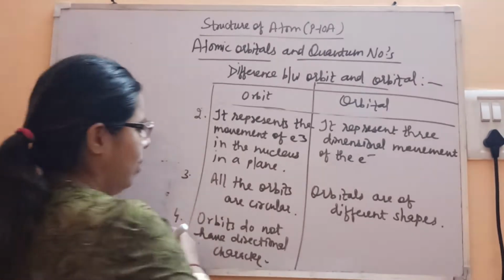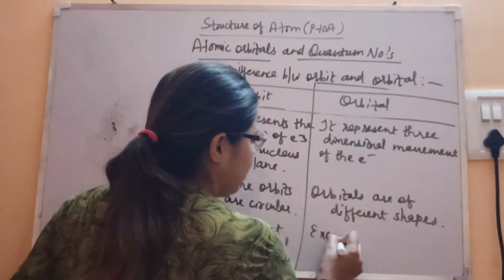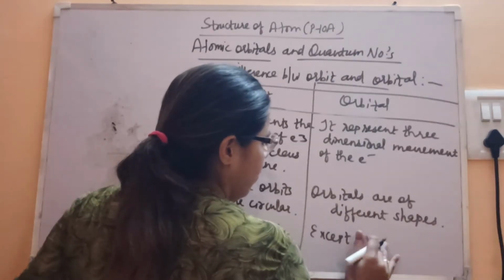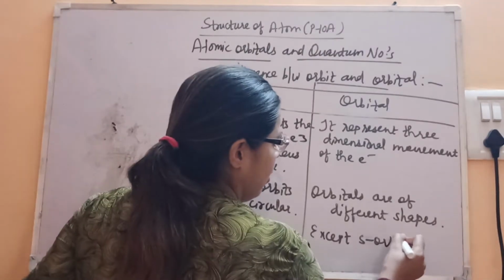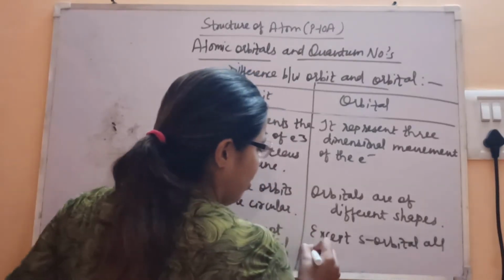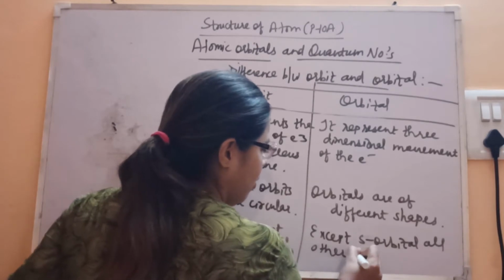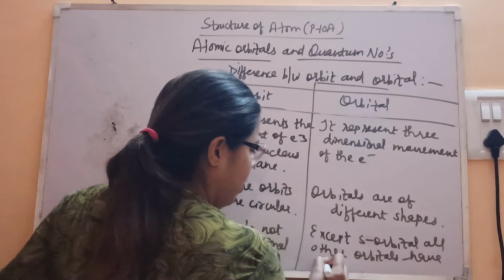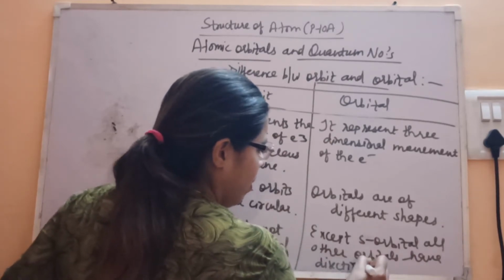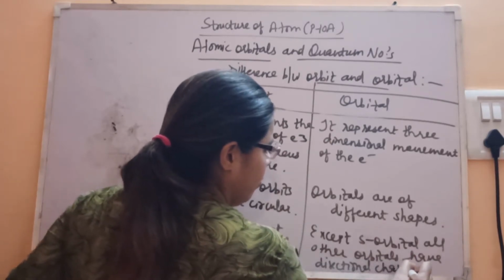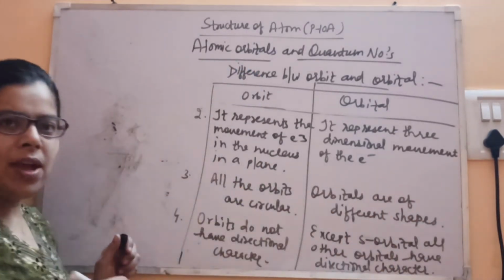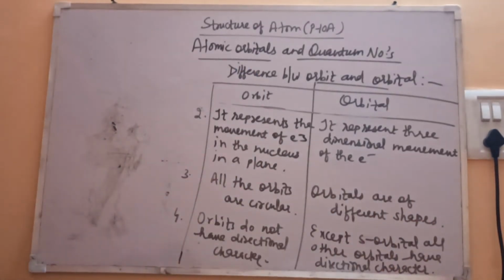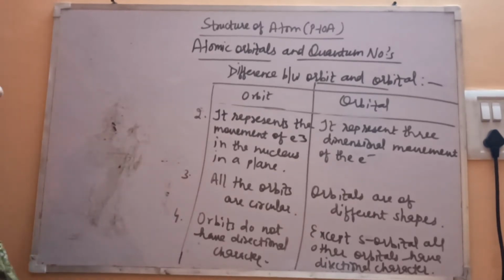But in orbitals, except the s orbital, all other orbitals have directional character. So this is the difference of direction. We'll see the next point.